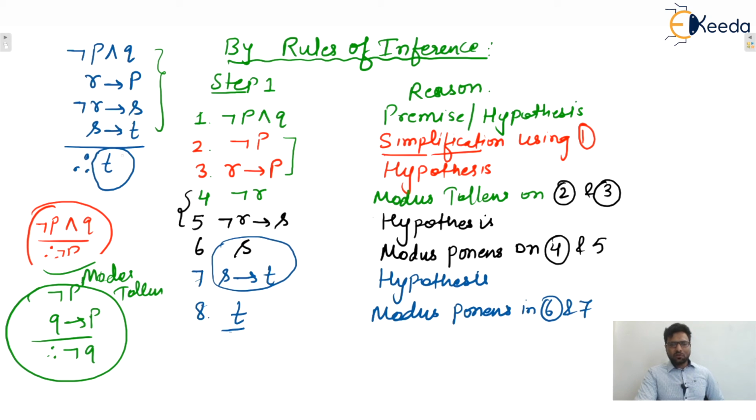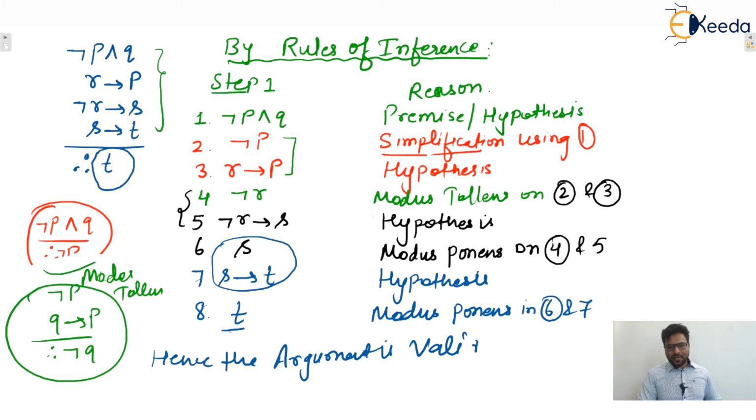So by using the rules of inference, we reached our conclusion. That's why this is a valid argument. Hence, the argument is valid.